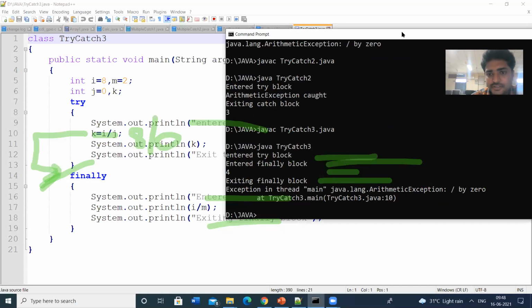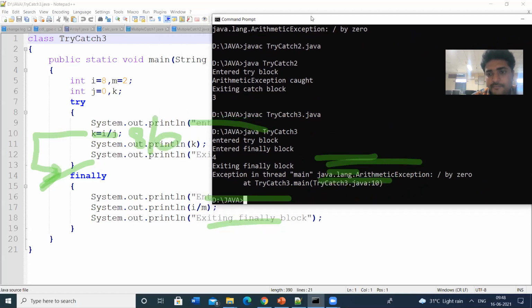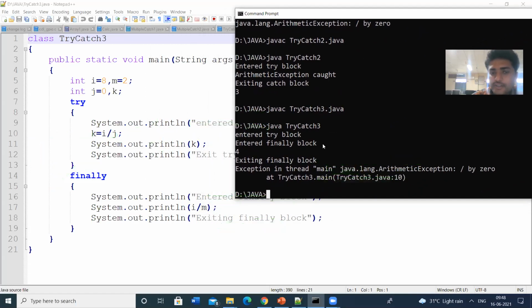So here it raises the exception, even though we have not written the catch block. The JVM has some default exception handlers. So if the compiler cannot find the catch block in the program, it searches within its library. So the JVM has default exception handlers, and the default exception handlers will raise this exception.